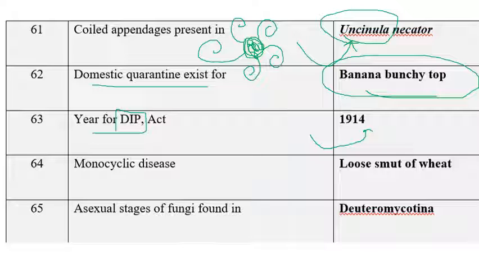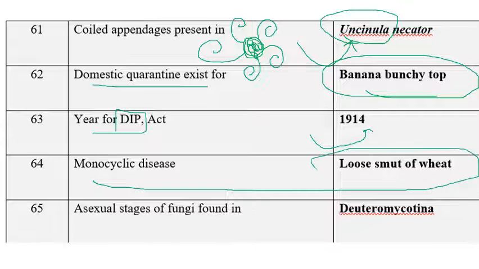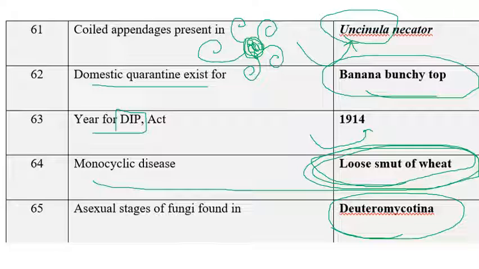So the next one is monocyclic. Example of monocyclic disease, which is wheat loose smut, is a monocyclic disease. The next one is the asexual stages of fungi are found in Deuteromycotina because the sexual stage is completely absent in Deuteromycotina. That's why it's called dustbin fungi or fungi imperfecti. Fungi imperfecti for Deuteromycotina was given by Saccardo, whereas dustbin fungi was given by C.T. Ingold, because the sexual stage is absent in Deuteromycota. Instead of a sexual cycle, parasexual recombination or parasexual cycle will be present.